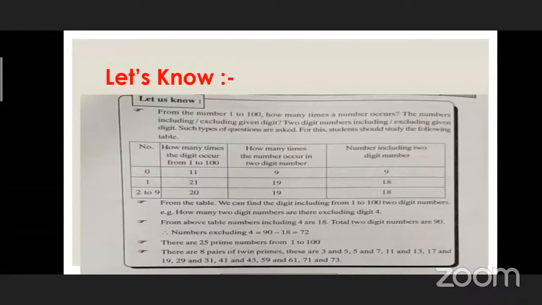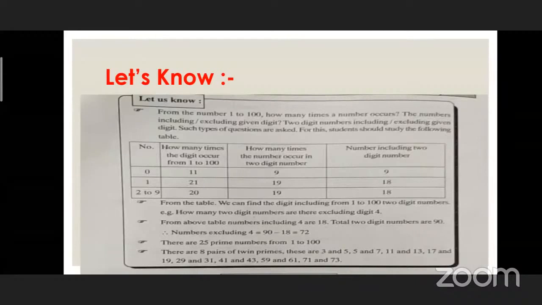There are 25 prime numbers from 1 to 100. Today we are learning the numbers from 1 to 100 only. So keep focus on numbers 1 to 100 only, not above 100. What are the prime numbers? Do you have any idea about prime numbers? You can share. What is your concept of prime number? For example, there are 25 prime numbers from 1 to 100.